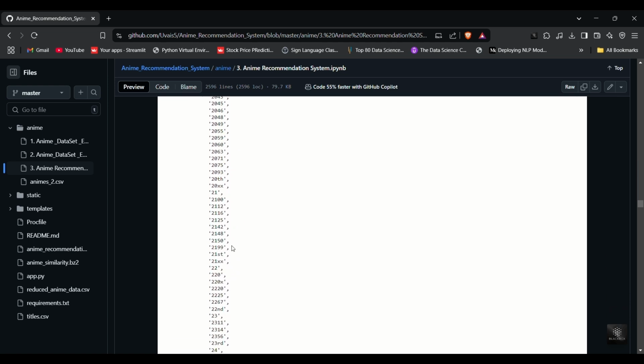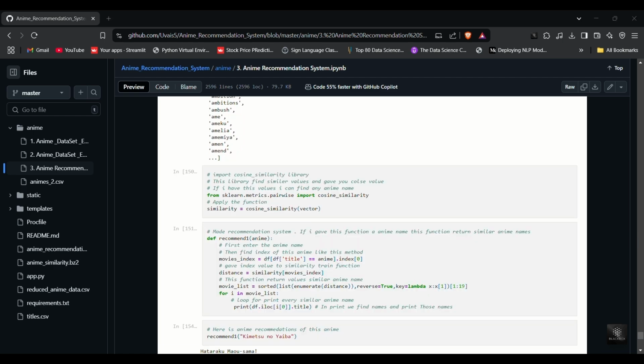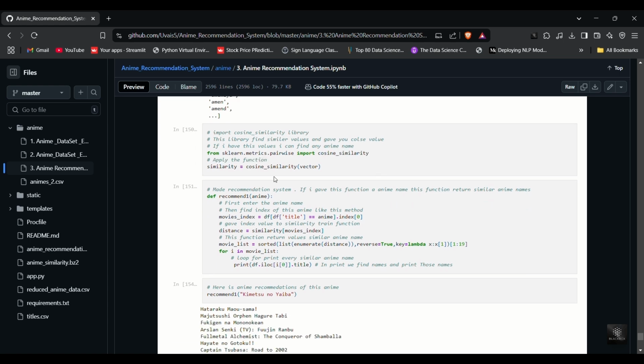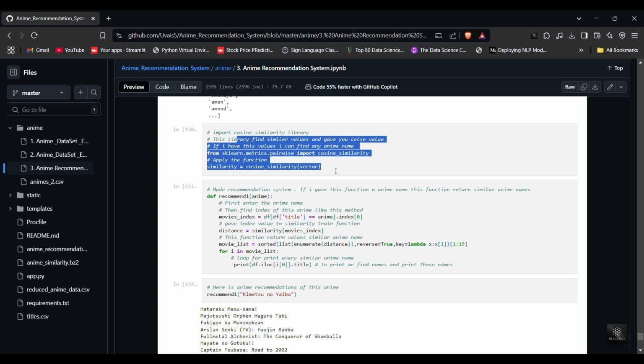The final and most important step in our anime recommendation system is implementing Cosine Similarity. Cosine Similarity is a metric that measures how similar two documents, or in our case, two anime, are based on their word vectors. It calculates the cosine of the angle between two vectors in a multi-dimensional space. If two anime have similar genres, descriptions, or other features, their vectors will be closer together, meaning their cosine similarity score will be higher.